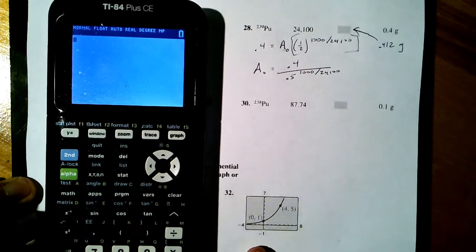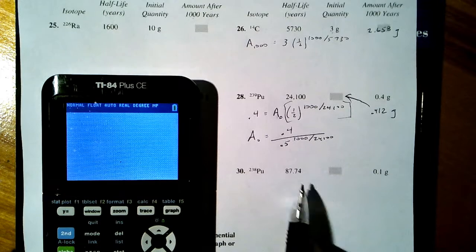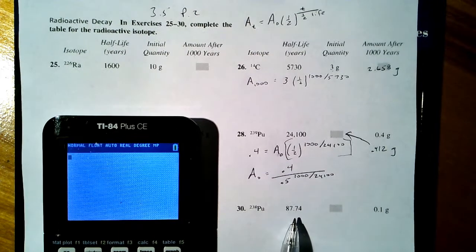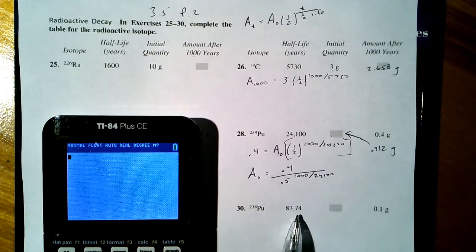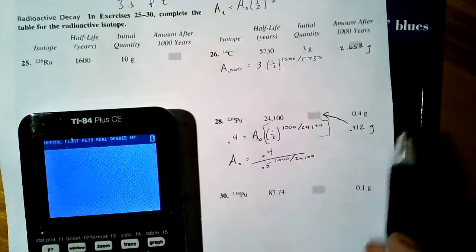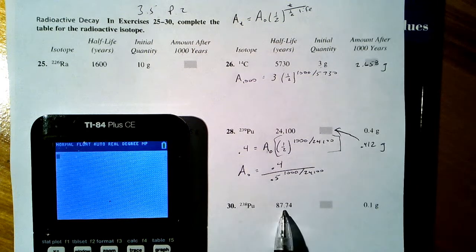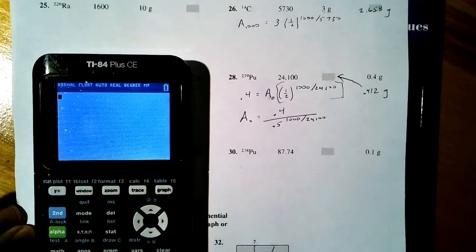Okay, just like 28, the half-life is given, just 87.74, which is a human lifetime. However, in half-life terms, not a whole lot. And compared to 1,000 years, we're cutting it in half a bunch of times here, 12, 13 times, 12 times in half.